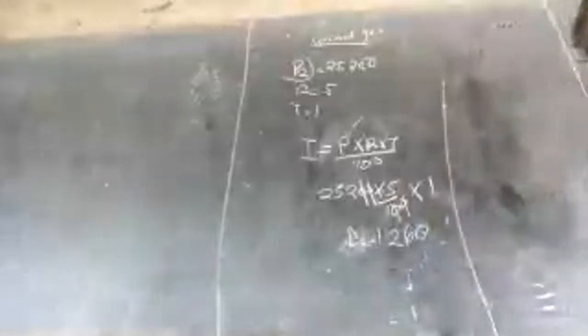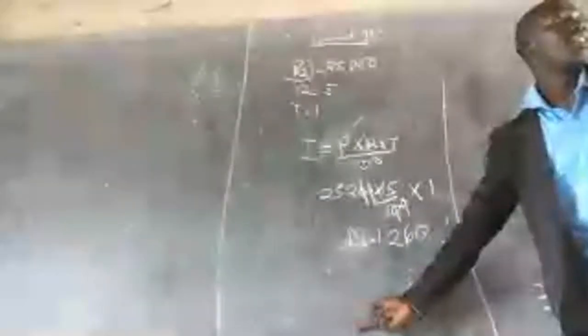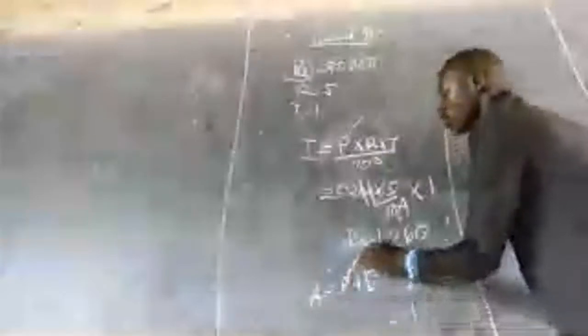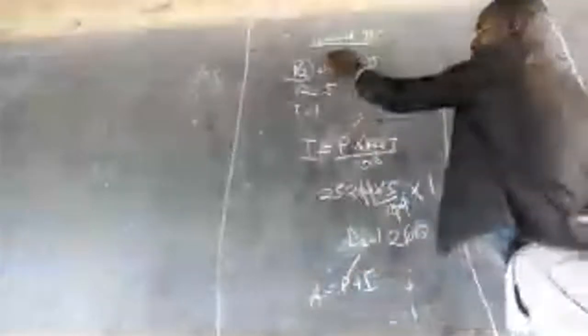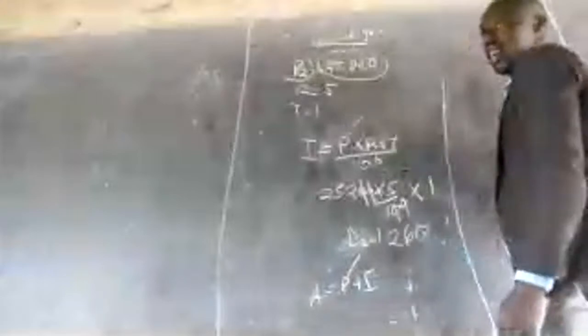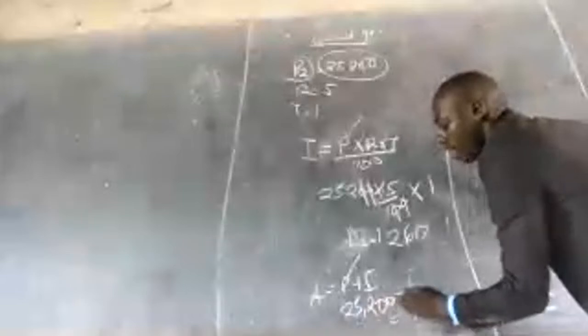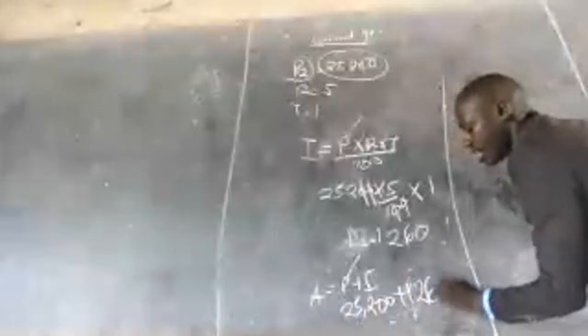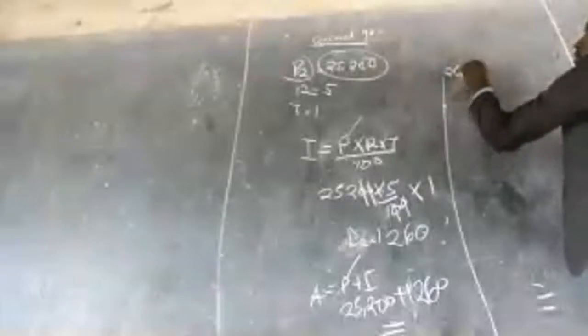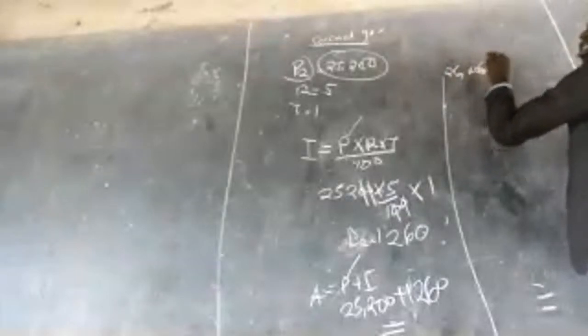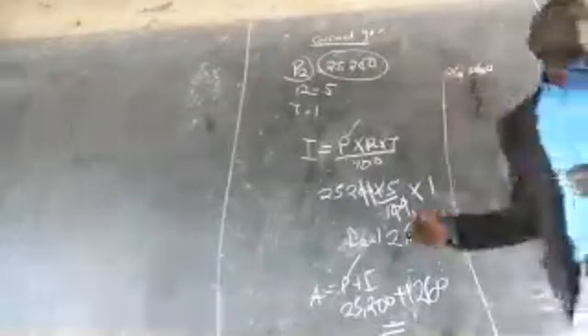Lastly, we want to go to year 3. What do we need to get here? The amount of the second year. Amount is equal to principal plus interest, and the principal there is 25,200, plus the interest, which is 1,260. What do you get? 26,460. So this is the amount of the second year.